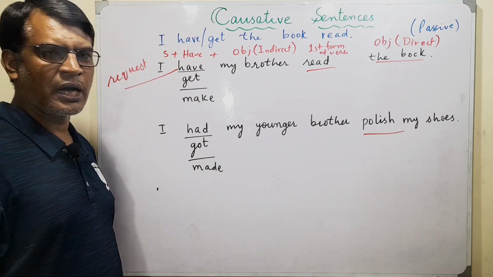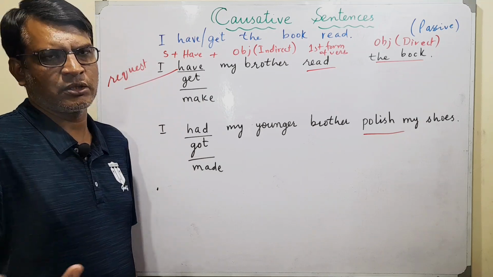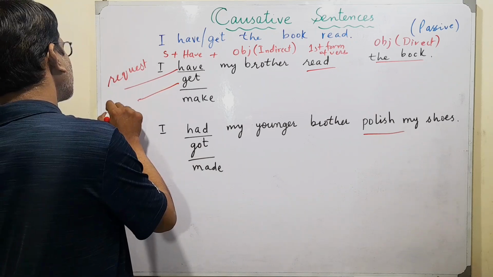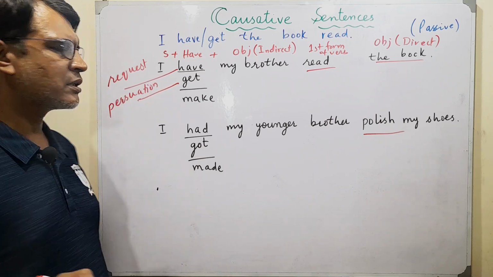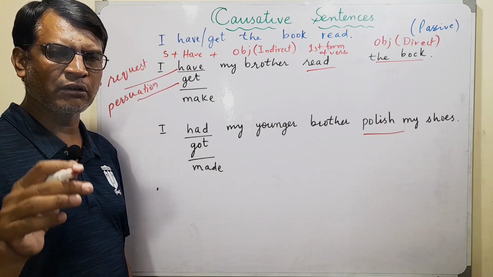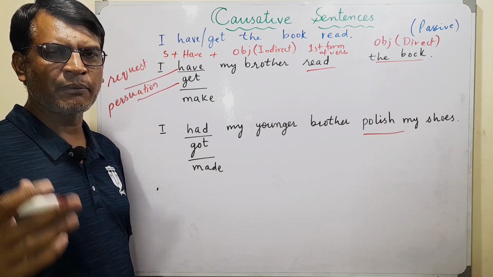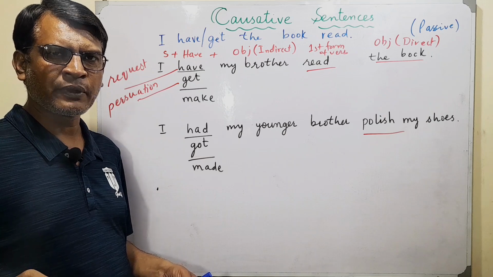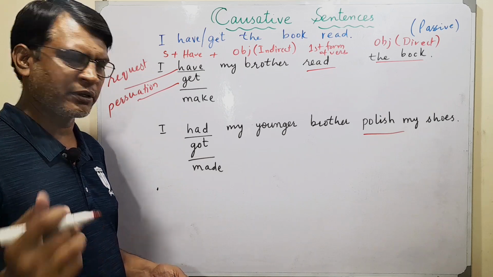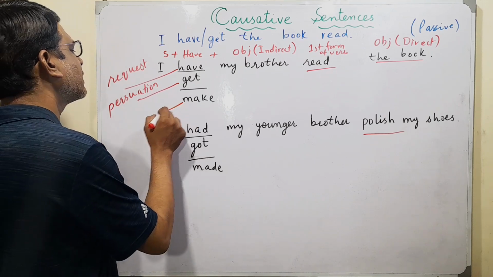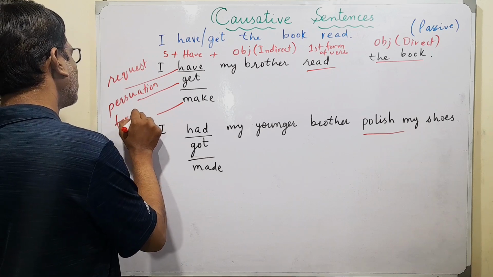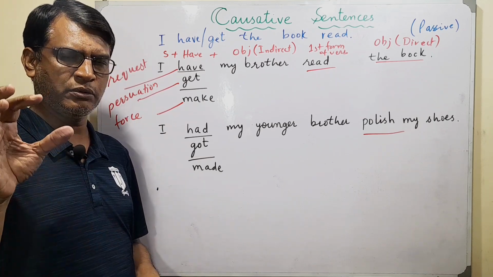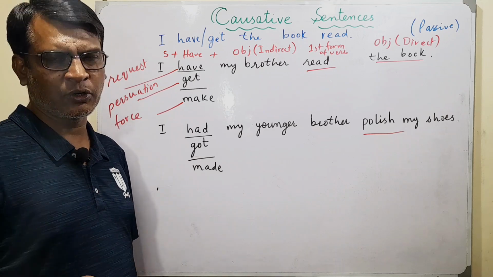So you ask your brother to read the book, and he says, okay, fine, I'll do that for you. Request. Get is persuasion. You are persuading your brother, kind of. You say, okay, if you read the book for me, I'll buy you an ice cream. You are trying to persuade him, kind of manipulate him into that. But if you are using make, it means there is force. You are kind of forcing him to do that thing for you.